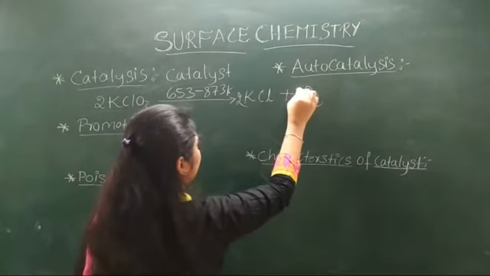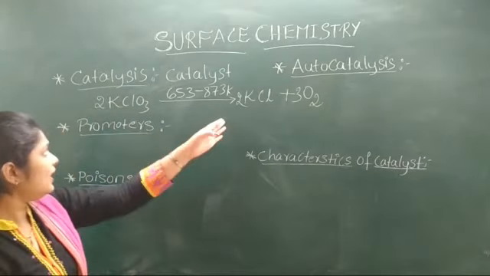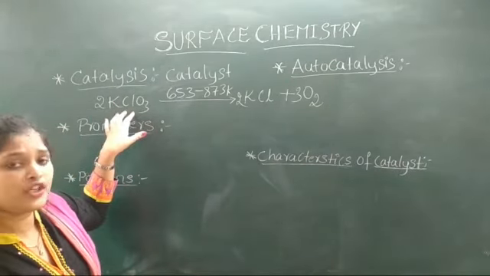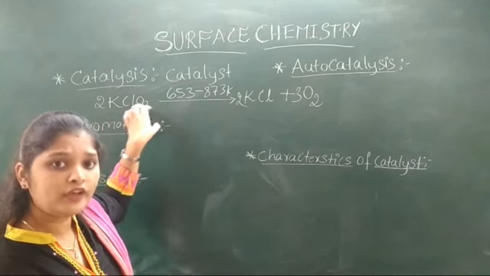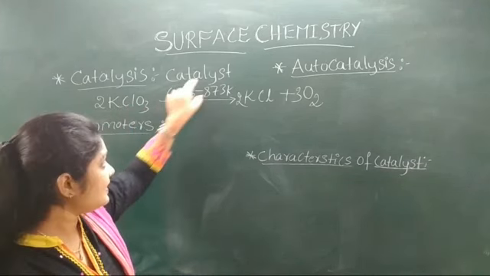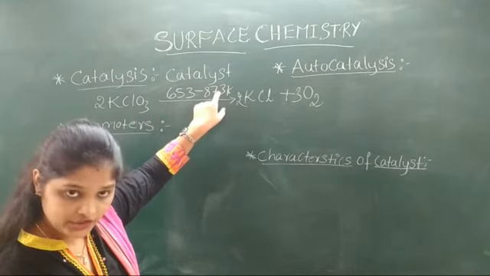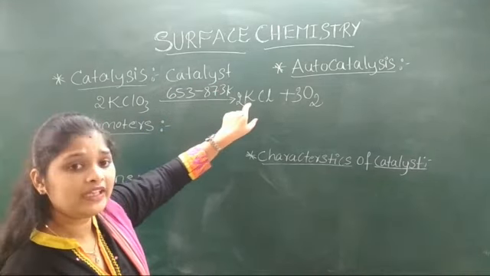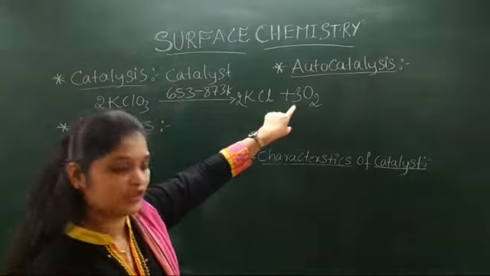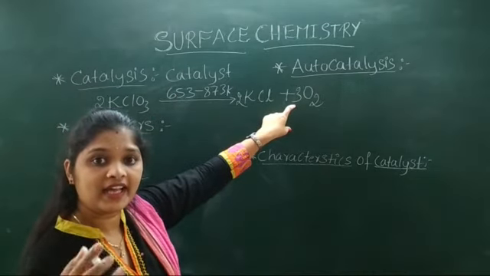Here potassium chloride undergoes strong decomposition at this temperature, 653 to 873 Kelvin, and it slowly gives dioxygen.